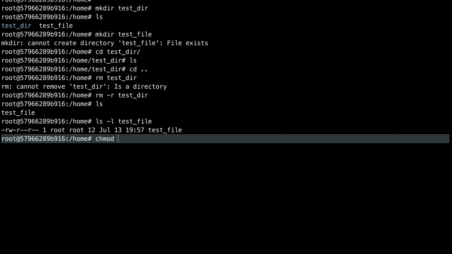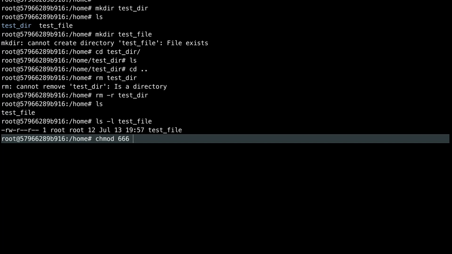Now the chmod command is used for changing the permissions, and I'm not going into details of this command. But let's say I want to give write permission to this group also, users in the root group, and also other users. I can use chmod. Read and write is there, so read is 4, 4 plus 2 is 6, so the permission is 6. This will be basically 666 I will do.